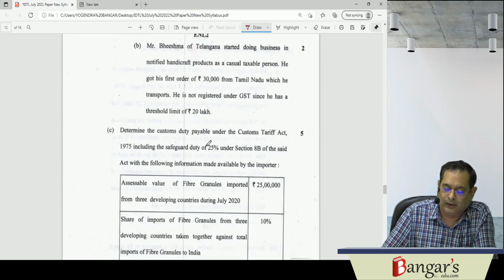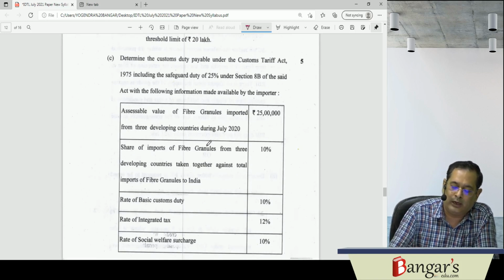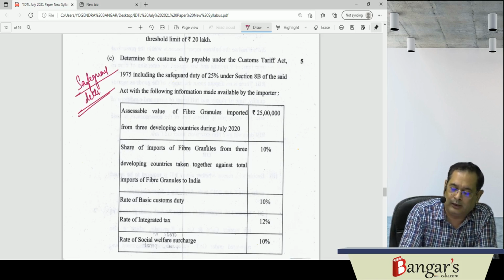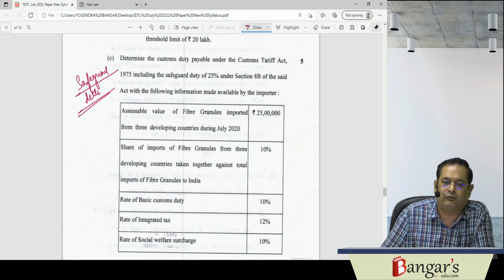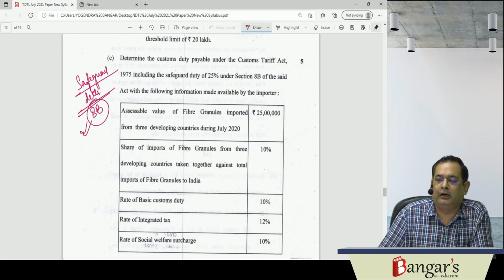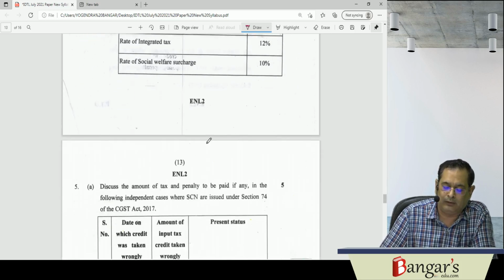Then relating to safeguard duty, I have already told you yesterday also that the safeguard duty question is important, and they again asked the calculation. This type of question has already been asked in examination, 8B. I have told you that you have to work out the safeguard duty. In the DT paper review, you can see I have written that safeguard duty is very, very important.